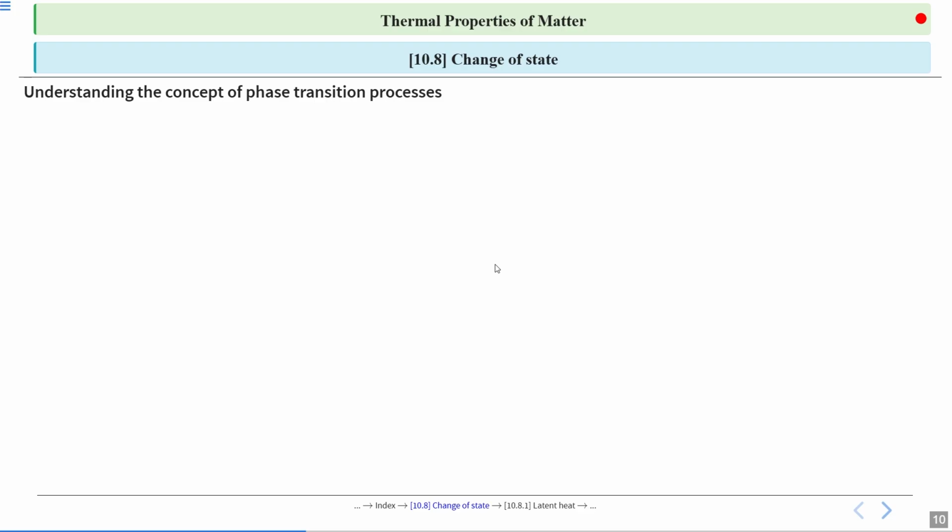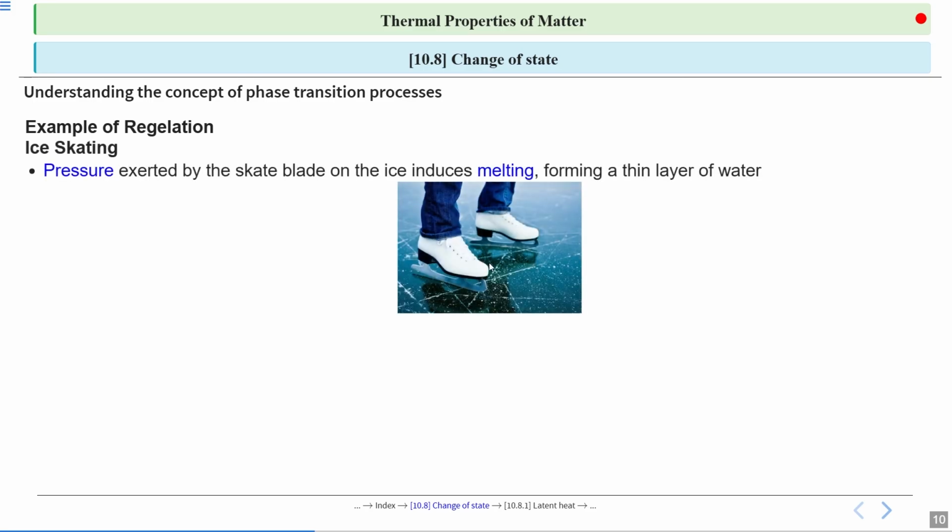Now, an example of resolution: ice skating. This is a very good example. The pressure exerted by the skate blade on the ice induces melting. So, when pressure is exerted on the ice, the ice will melt, forming a thin layer of water.